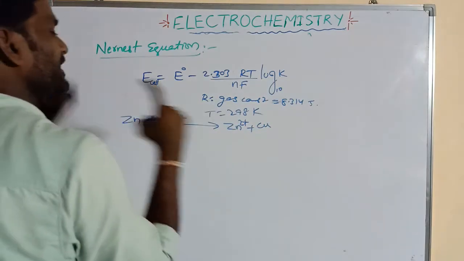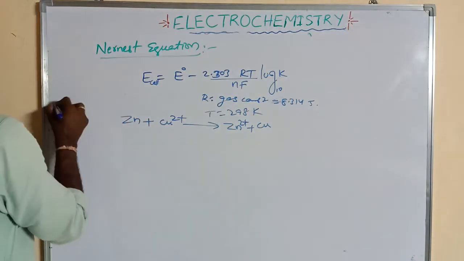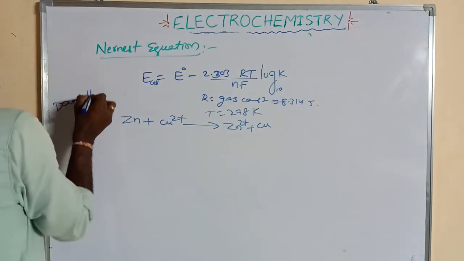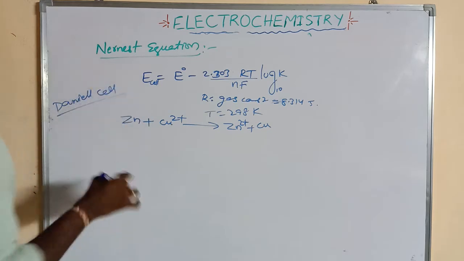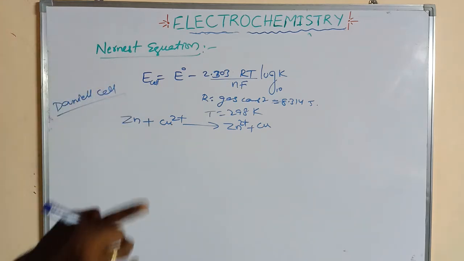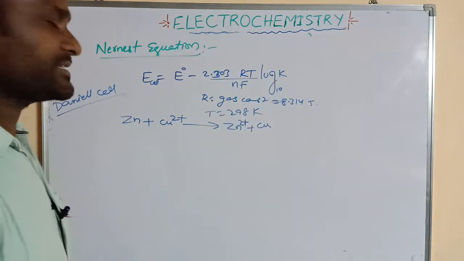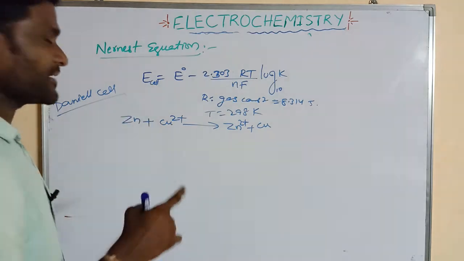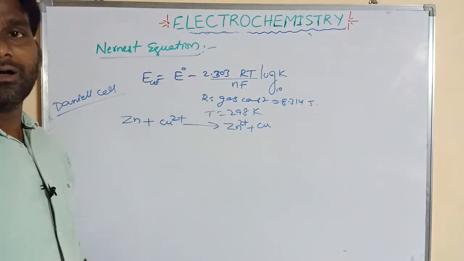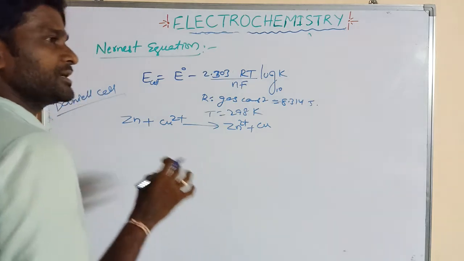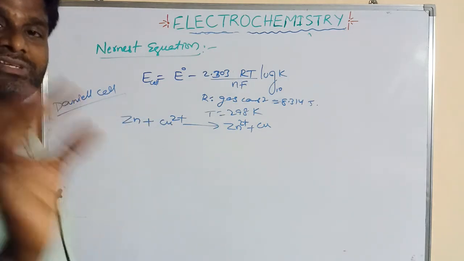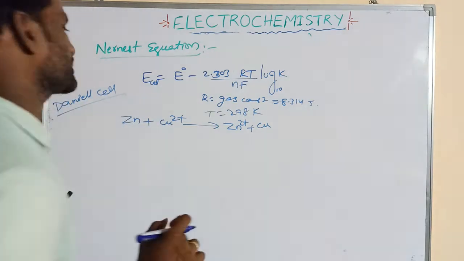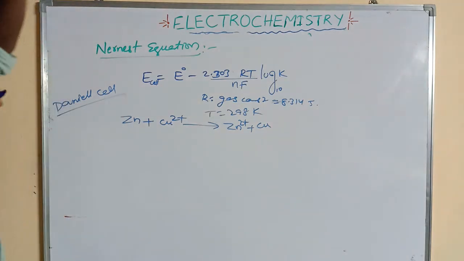That is the spontaneous reaction in the Daniel cell. Reduction and oxidation take place: at zinc oxidation takes place, at copper reduction takes place. So the total reaction is said to be a redox reaction, a spontaneous redox reaction.